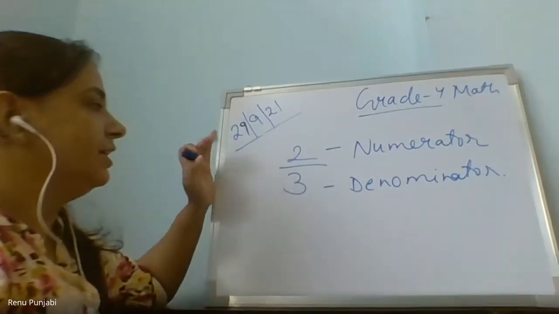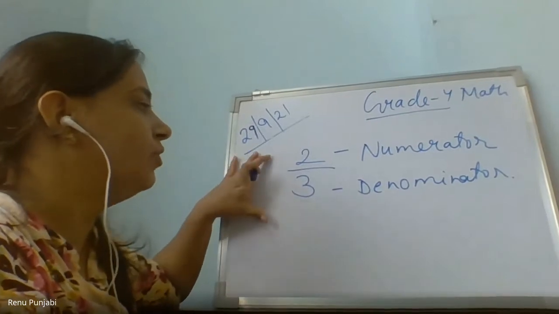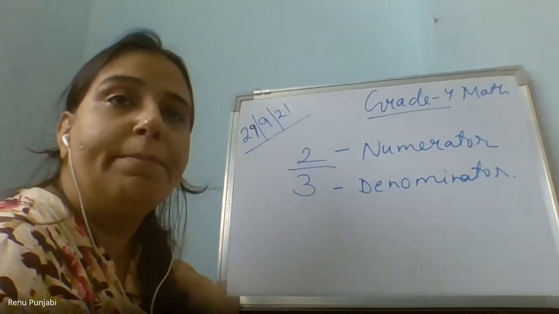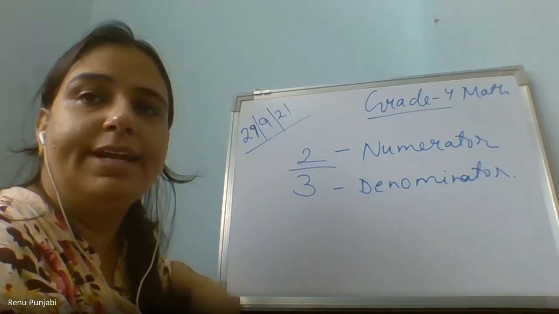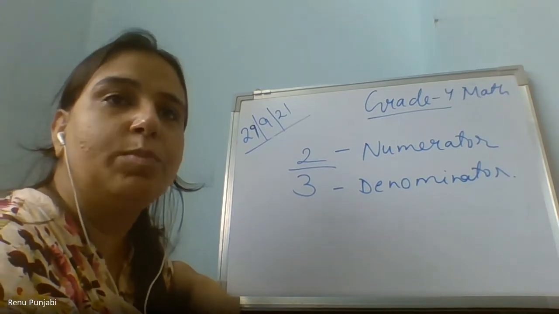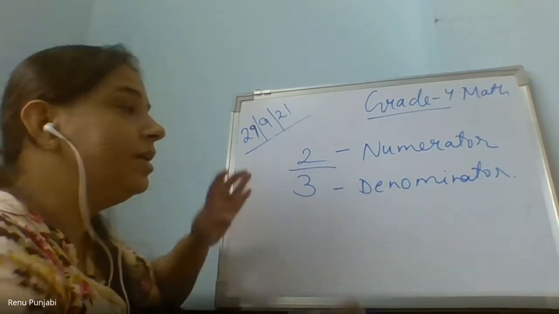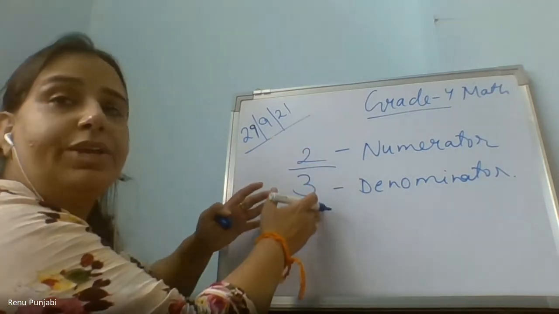So what do you think about 2 upon 3? Means I am talking about how much part. If I write 2 upon 3, who will explain to me? Raise your virtual hand. What do you mean by this 2 upon 3?